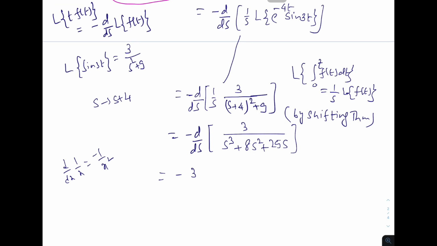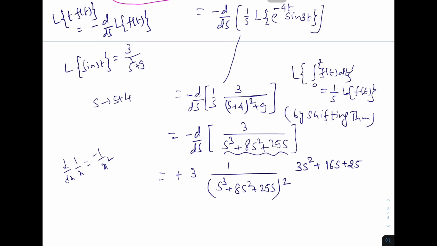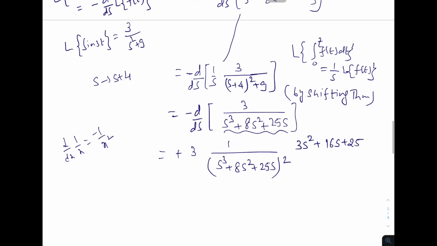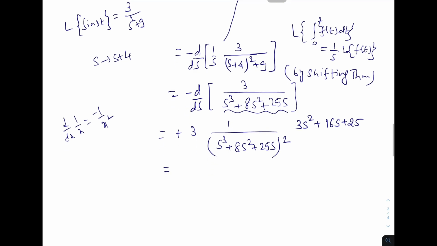So this is minus 3, and the derivative here, so minus and minus gives plus 1 over s cube plus 8s square plus 25s its square, and the derivative of s cube plus 8s square plus 25s, by chain rule, is 3s square plus 16s plus 25. So that is our answer.